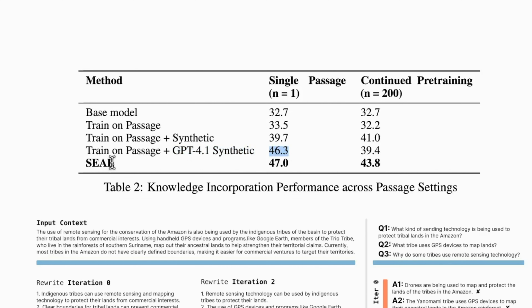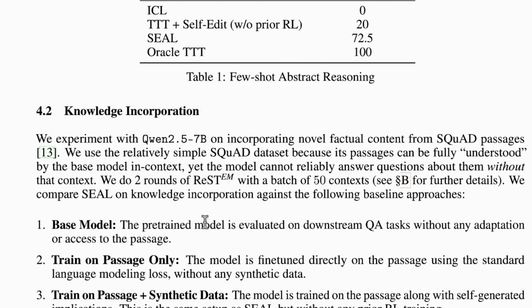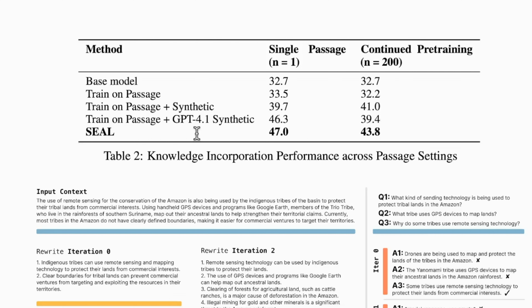Whereas in the SEAL method, you don't get high quality notes from a very big model like GPT 4.1, and also you didn't see the passage as well. You just have the notes that you wrote yourself. The Qwen 2.5 7 billion model wrote the notes for itself. And just with the help of those notes, it was able to beat the fourth method and score 47. Do you understand that? This is like a friend of yours who has read the whole textbook, goes to a tuition, and from that tuition he gets very high quality notes for that lesson, and then he comes to the test. And compared to you, who may have read the passage but has completely forgotten it, and what you have is just the notes that you have generated, still you were able to score more than him.